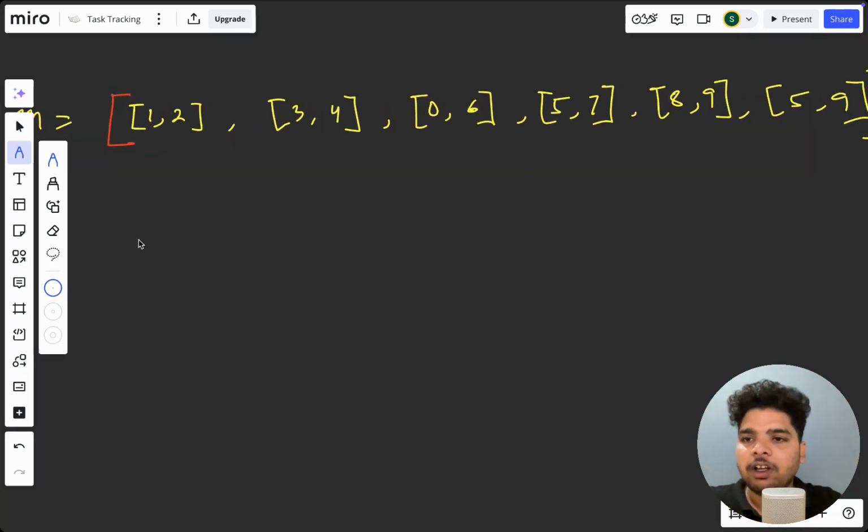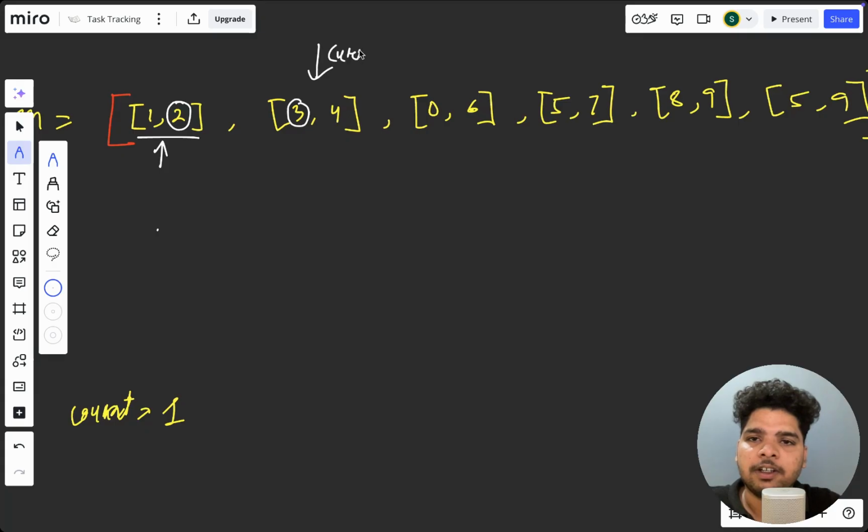So we'll take a count variable, initialized with 1, because we first consider that the first meeting is already accommodated. Now we'll take this end and compare it with the current meeting. So initially end will be m of 0, 1, right?